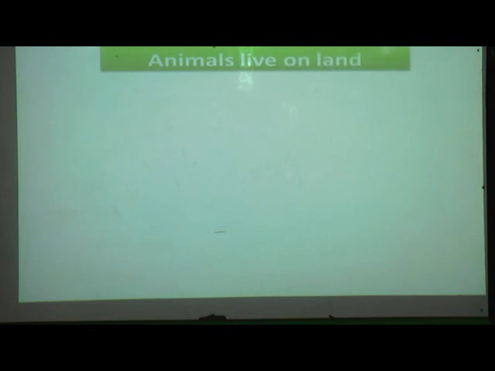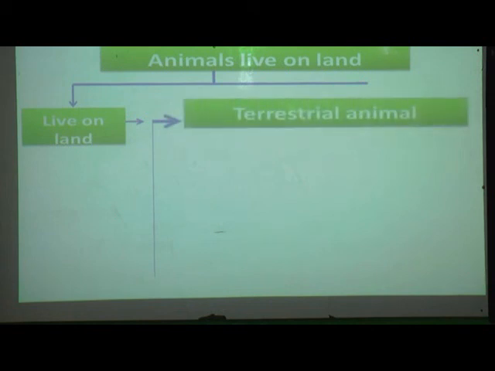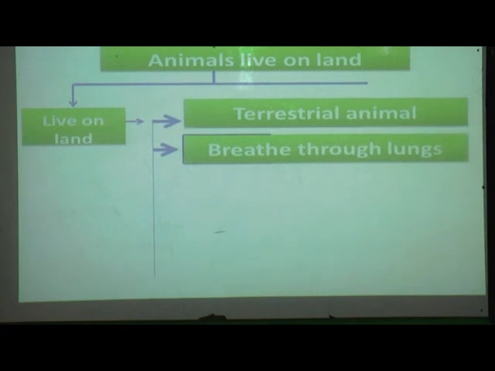Next, animals that live on land are called terrestrial animals. The animals which live on land are called terrestrial animals. They breathe through lungs.